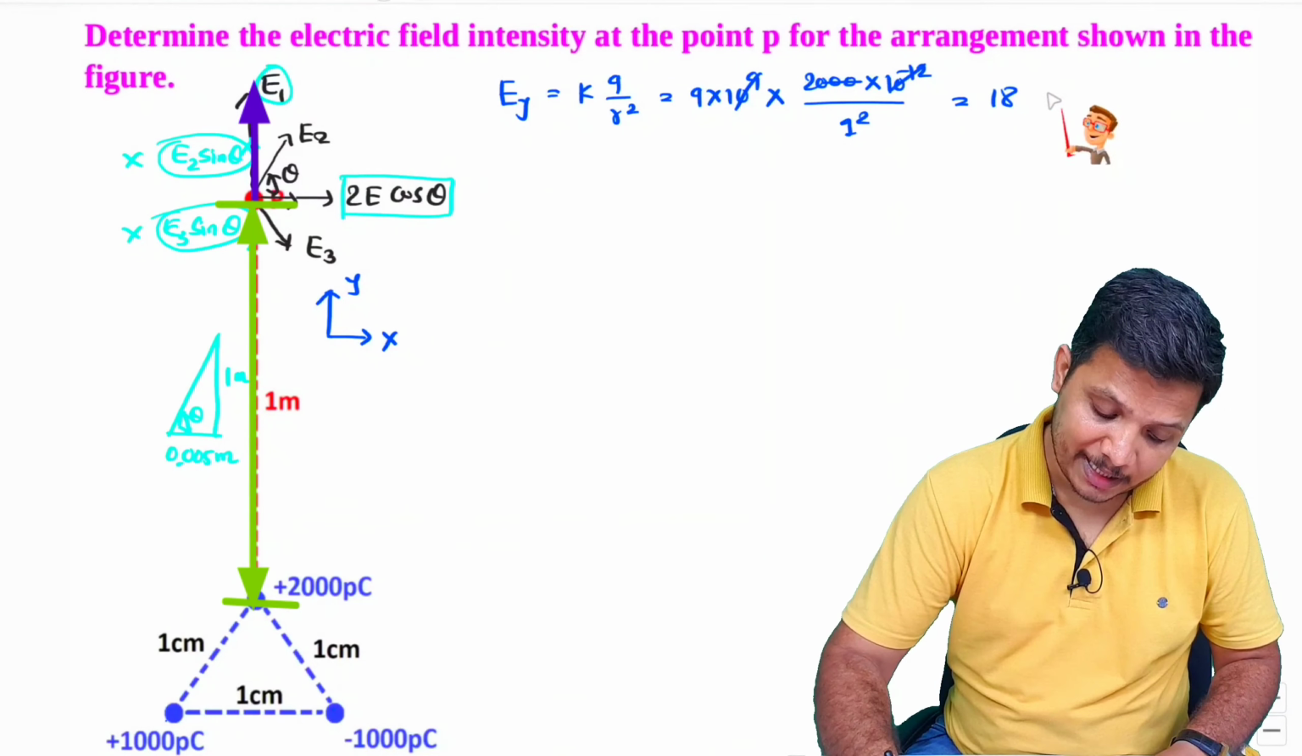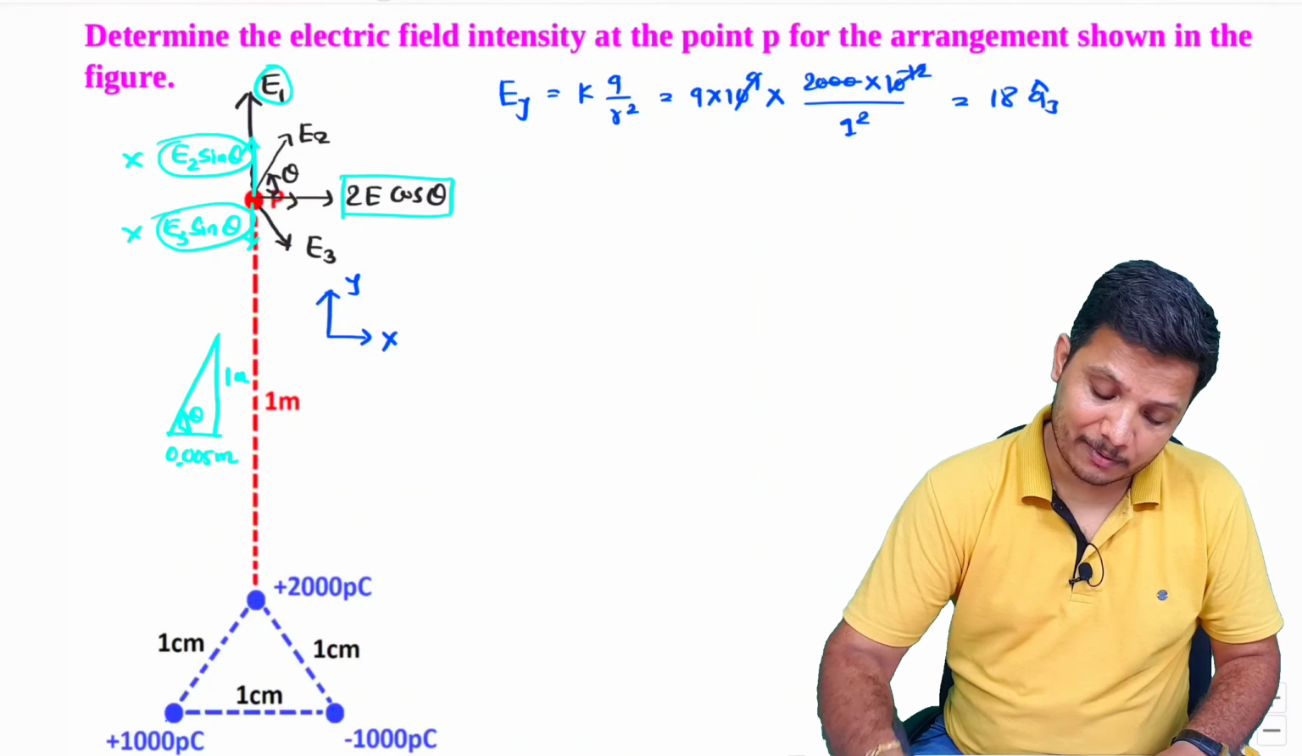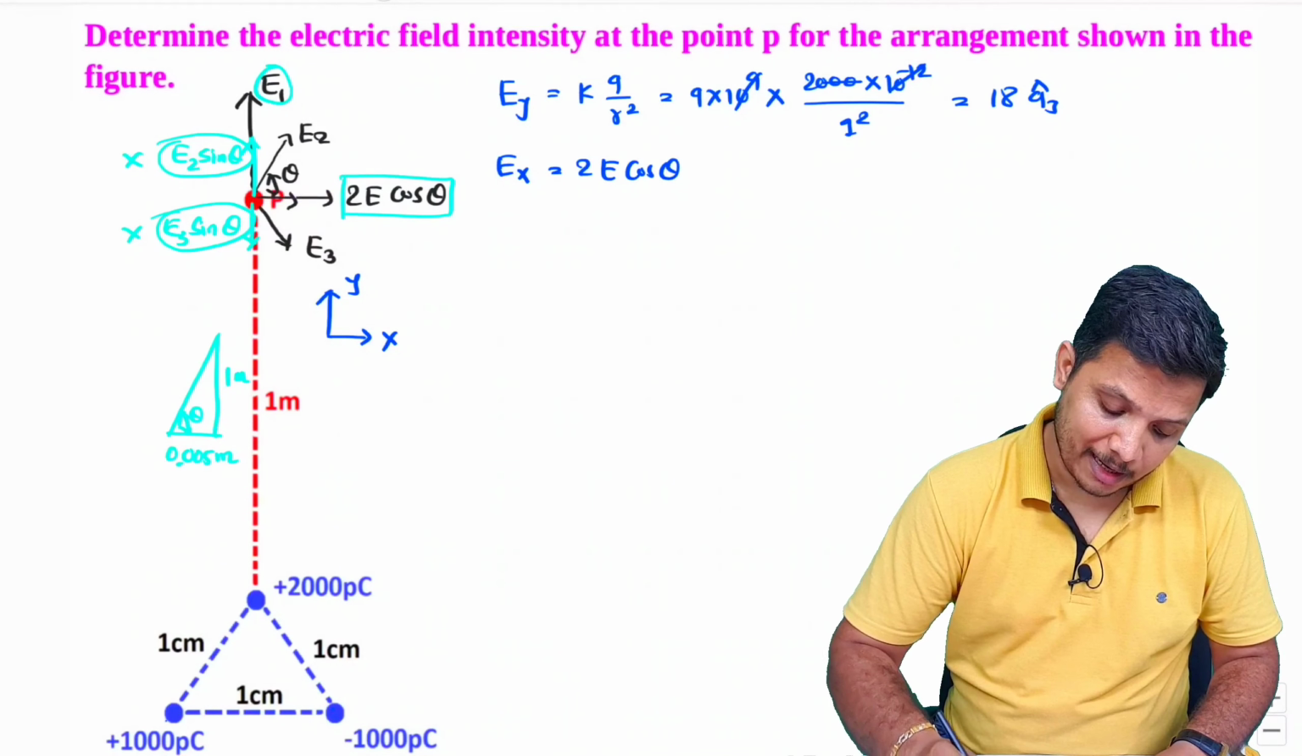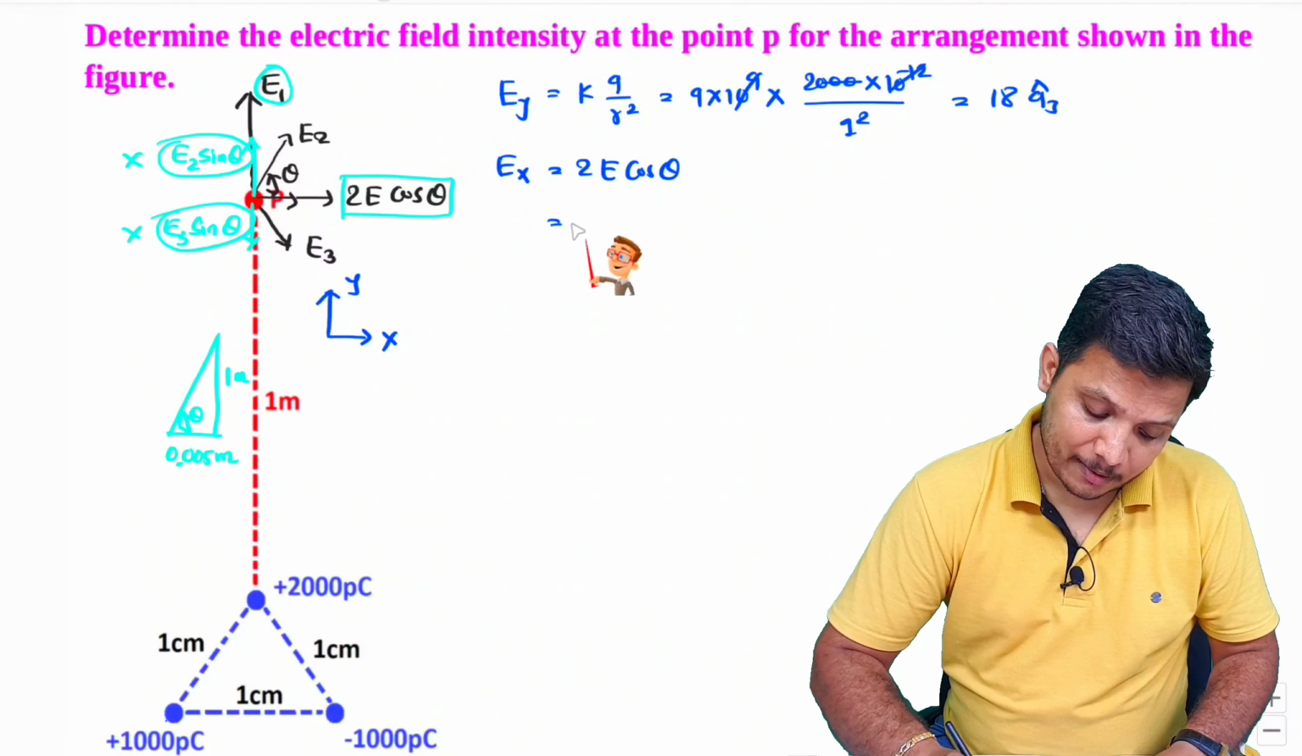So this will be 18 into y direction. Right. Now let us calculate x direction electric field. So that is 2E cos theta. So here you see 2 into E. How much E is there?